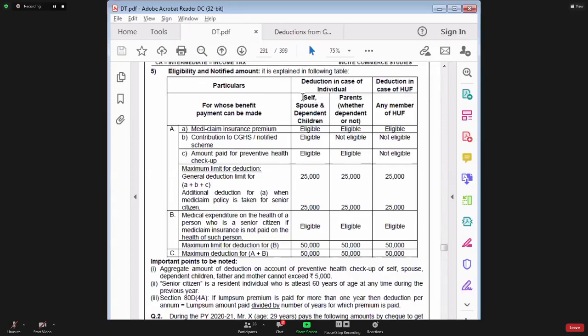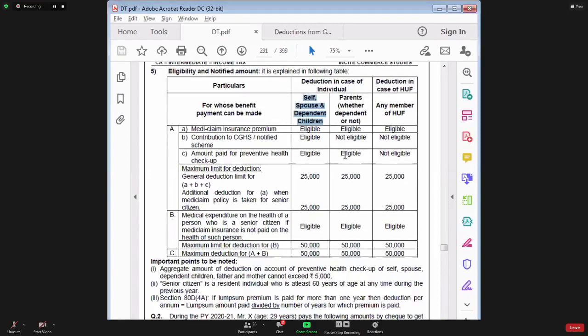Individual can claim deduction for self, spouse, and dependent children. He can claim deduction for number one self, number two spouse, and number three dependent children. In other words, he cannot claim deduction for an independent child.